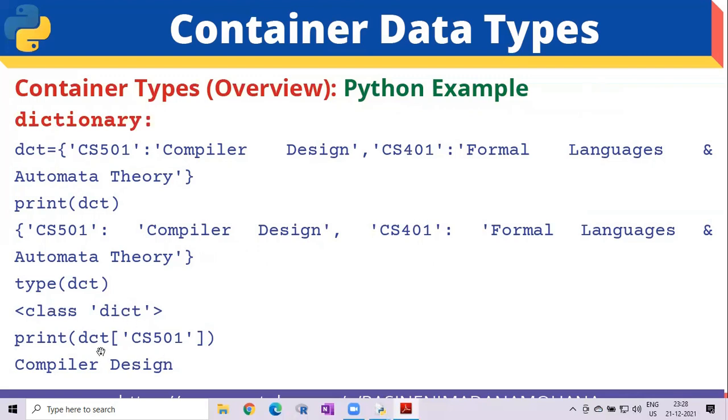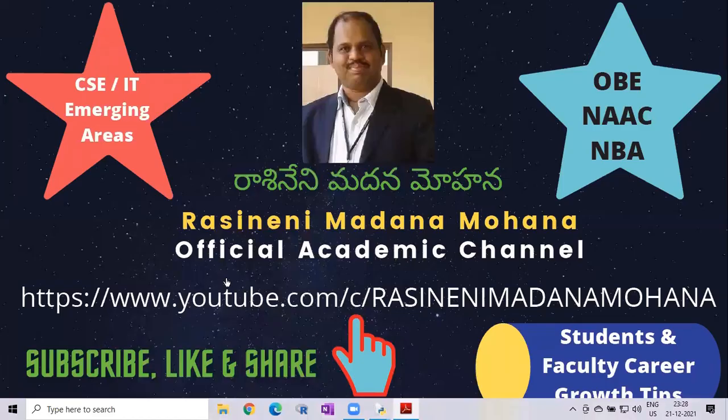Now if you want to print the dictionary value using a key, here you can see in the print statement, print of dct of, within square brackets, you can use the key value within single quotes, whatever we have given. Now CS501 within single quotes we have given. The output is compiler design. The string corresponding to this key is displayed. This is the key, this is the value, a key value pair. This is the example of the dictionary data type.